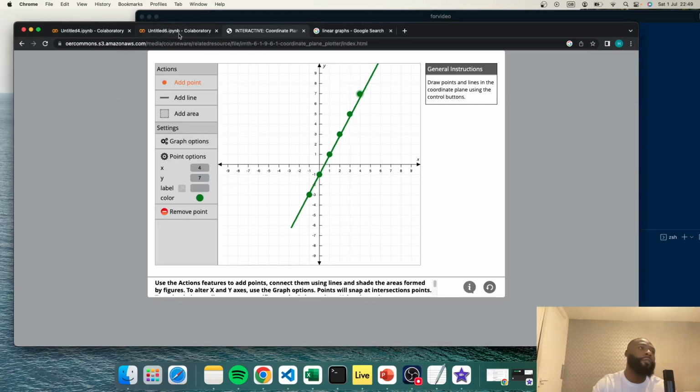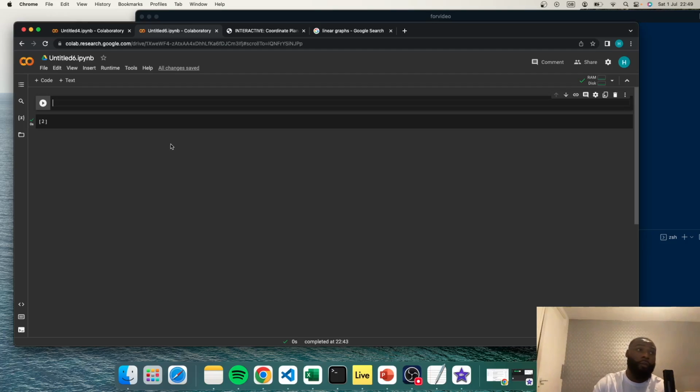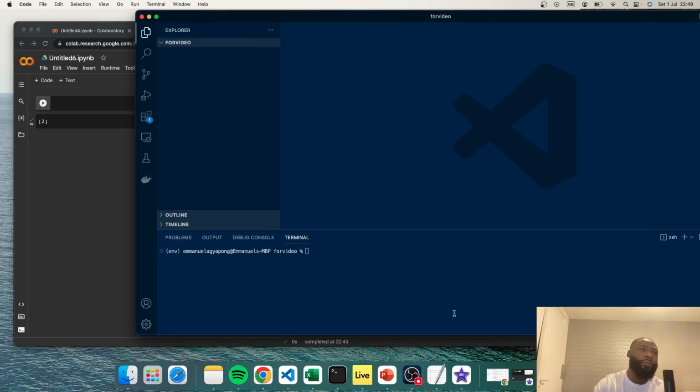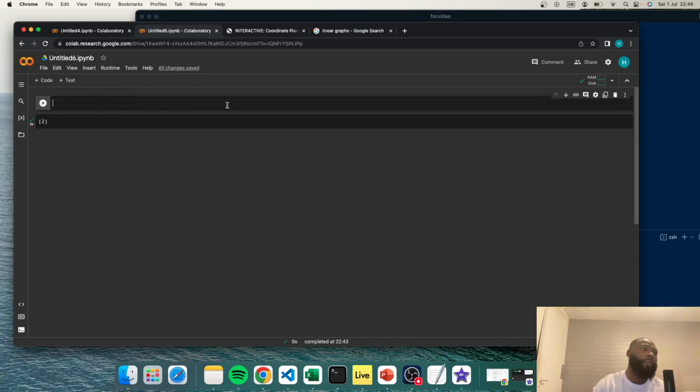The way you can do it is if you use Google Colab. Google Colab is actually a great tool. It allows you to essentially run the code that I'm running within Visual Studio Code here. You can type that straight in here and then press play, and it will go ahead.